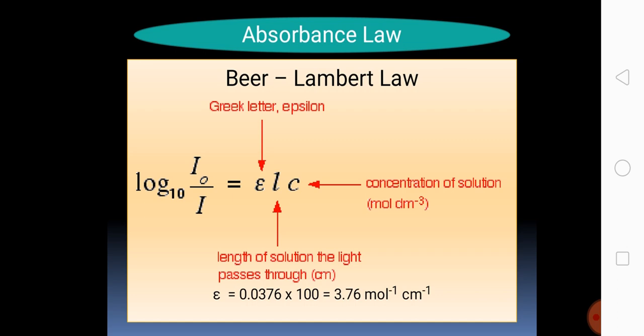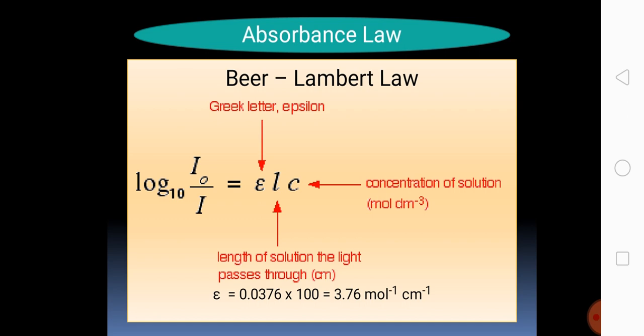According to Beer's law, the intensity of a beam of monochromatic light decreases exponentially with the increase in concentration of the absorbing substance, mathematically represented by epsilon LC.